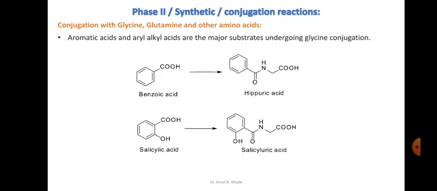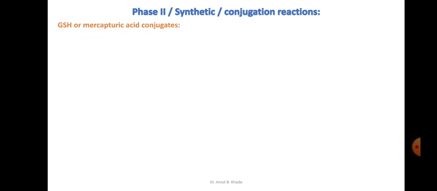Similarly, we have other examples: aromatic acids and aryl alkyl acids. These are the major substrates which undergo metabolism by glycine conjugation. Benzoic acid can undergo glycine conjugation to form its metabolite hippuric acid, and salicylic acid can also undergo glycine conjugation to form salicyluric acid.